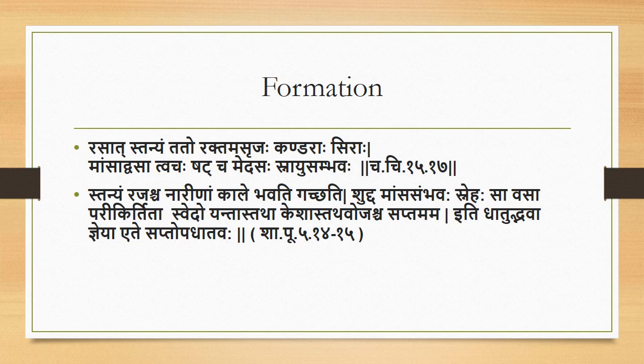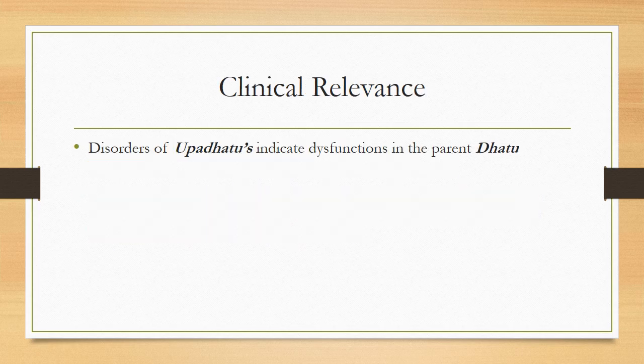Sometimes Oja is debated, but it is mainly not classified as an Upadhatu. Some texts include Oja as an essence or Sara or Vyaktadhatu, but not as a traditional Upadhatu. So this is about how the Upadhatus are formed from their parent Dhatu according to Charaka as well as Sharangadhara.